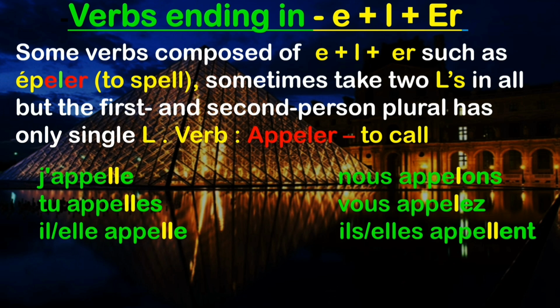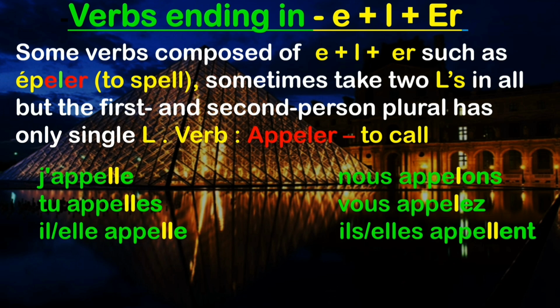So when you have a verb in ER which ends with E plus L plus ER, you will see this irregularity. Keep in mind how a particular ER verb ends in the infinitive form to understand the irregularity within the verb, though in general it's a regular group of verbs, because the endings E, ES, E, ONS, EZ, ENT remain the same for all ER verbs, except certain irregularities.